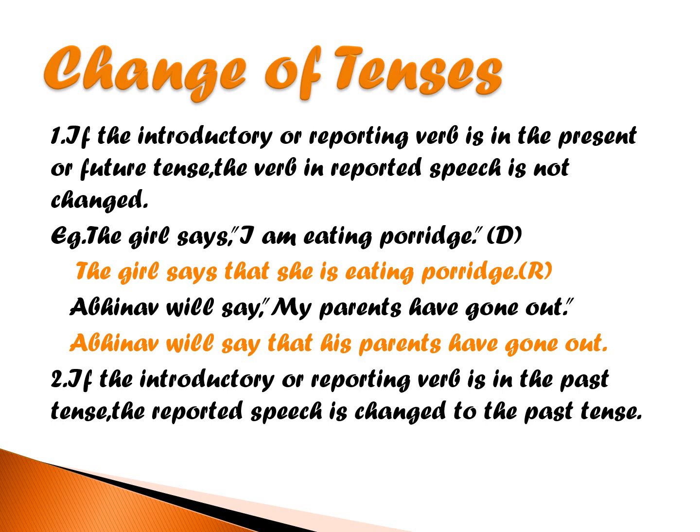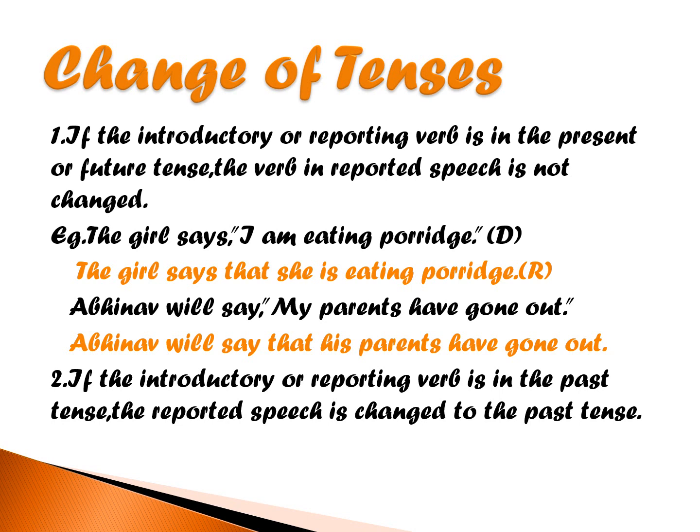When we convert sentences from direct to indirect speech, we definitely note the changes that take place. The first change that takes place is change of tenses. Let us quickly see the rules and understand how these changes have to be made. Number one, if the introductory or the reporting verb is in the present or the future tense, the verb in reported speech is not changed.